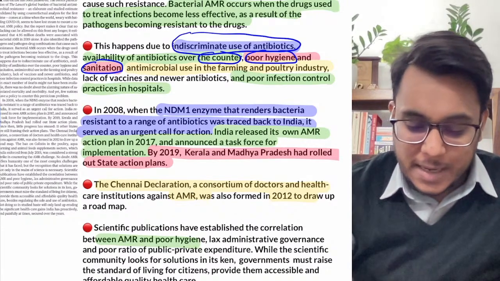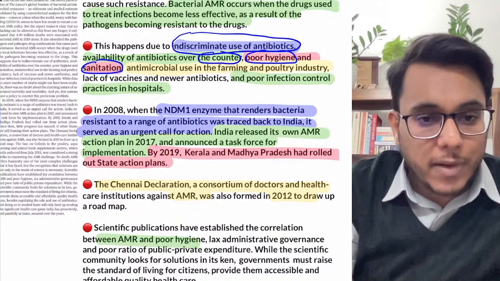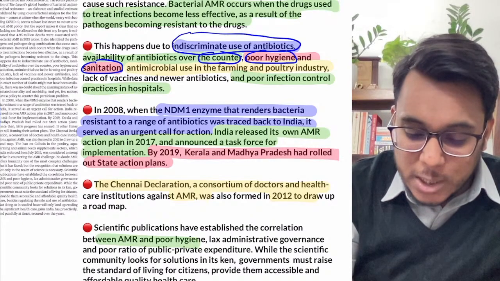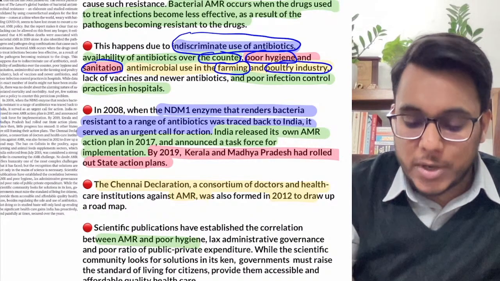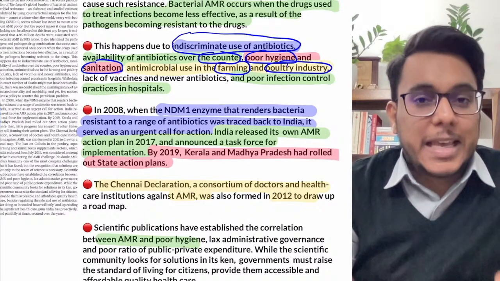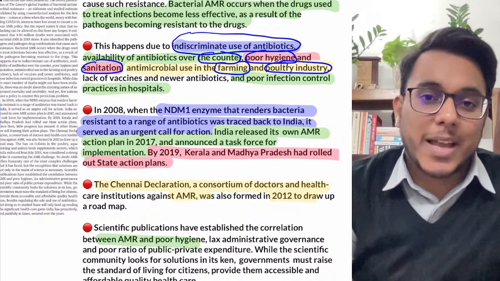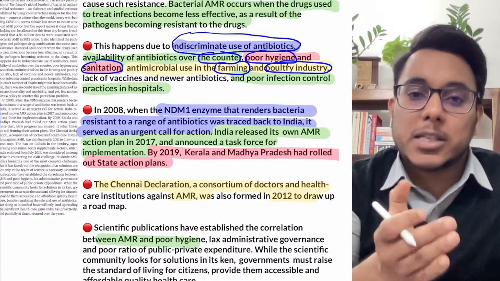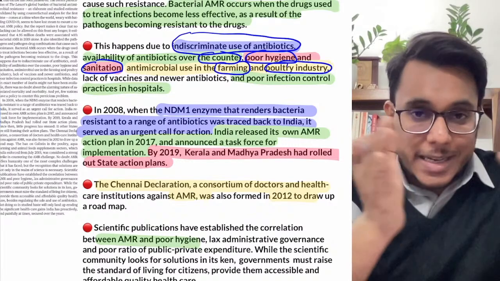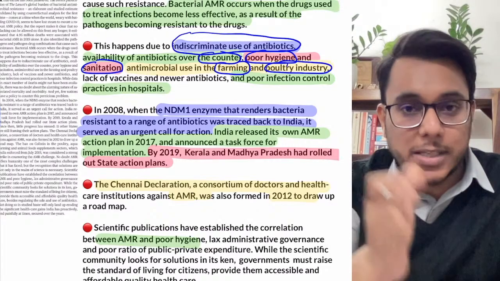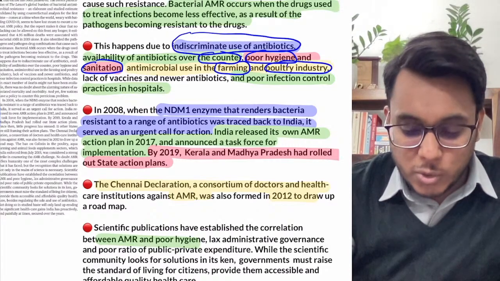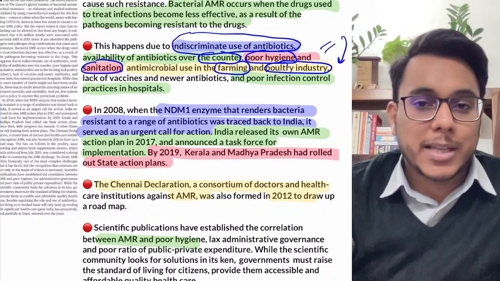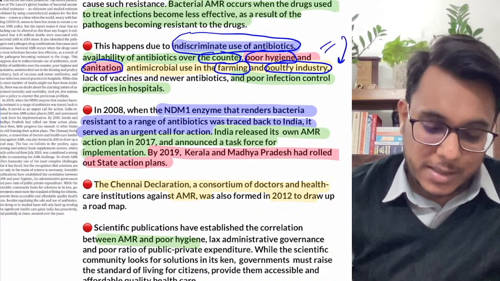Then there is a lot of antimicrobial usage in the farming and poultry industry. The chickens are fed antibiotics so that they gain weight. When people consume such poultry products, they are also getting exposed to those antibiotics that were fed to the chickens. Because of all these things, antibiotic resistance is increasing.